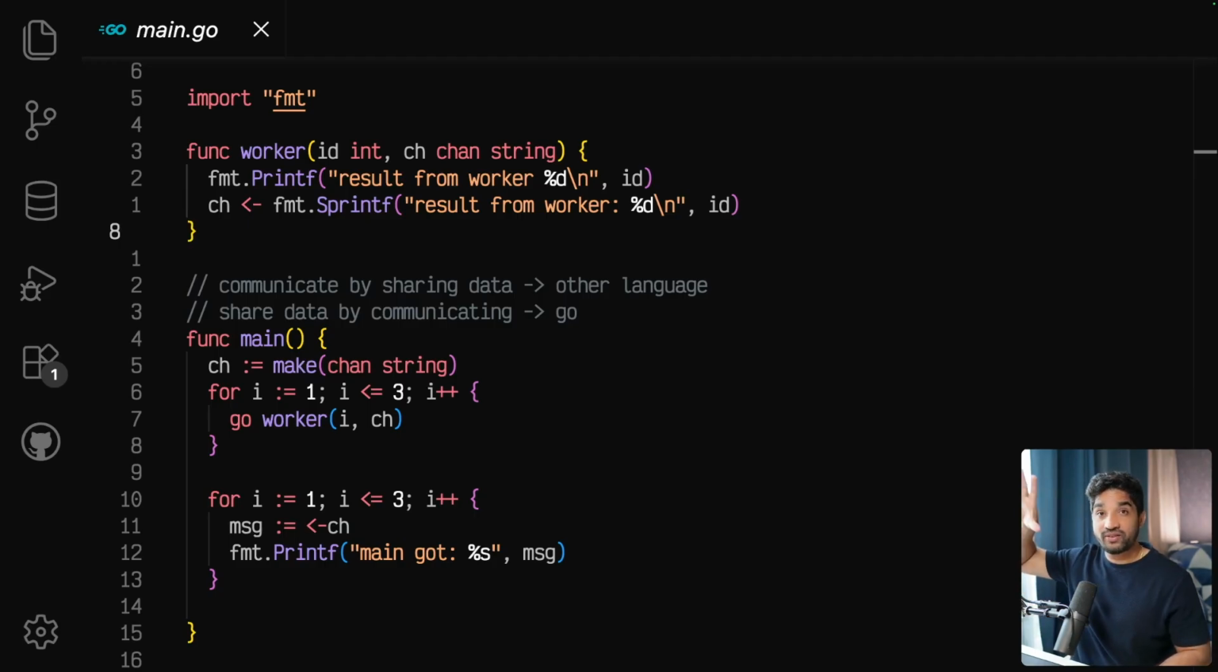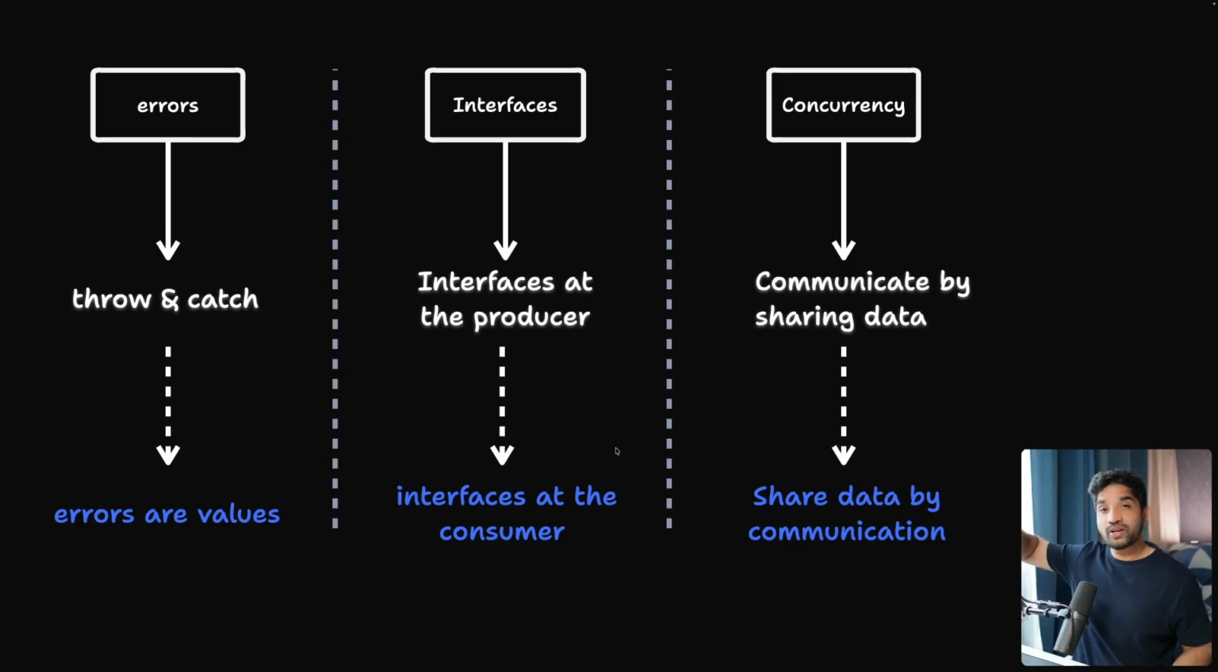We don't share state and then mutate and then protect it. We don't do that in Golang. We have a different mindset. What we do is we use channels and we share data by communicating. We send data through channels. So this is one mental model you need to have. These are the 3 mental models which I wanted to share with you. These are different in other languages, and in Go we do things differently.